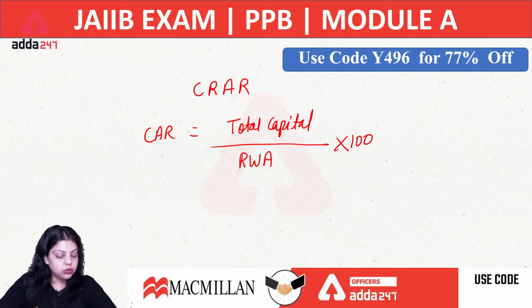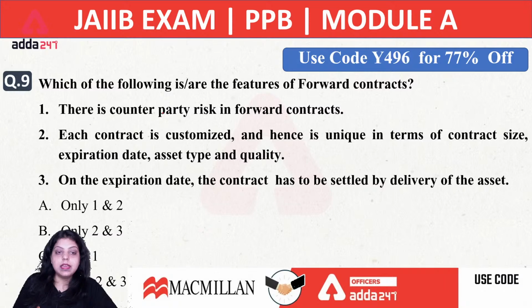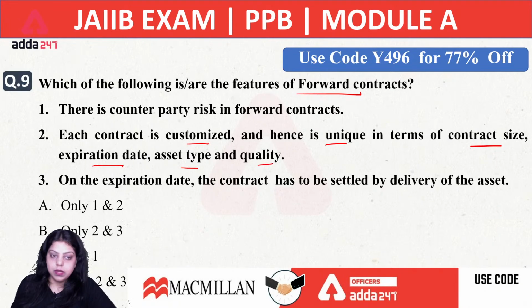That is your 9th question, which is asking which of the following are the features of forward contract. The next question is related to the forward contract, a type of financial derivative. First statement is saying there is a counterparty risk in the forward contract. Second is saying each contract is customized and hence is unique in terms of the contract size, expiration date, and asset type and quality. Third is saying on the expiration date the contract has to be settled by delivery of asset. Now which of the following features are true regarding your forward contract?